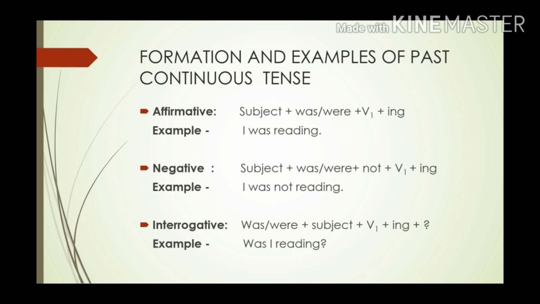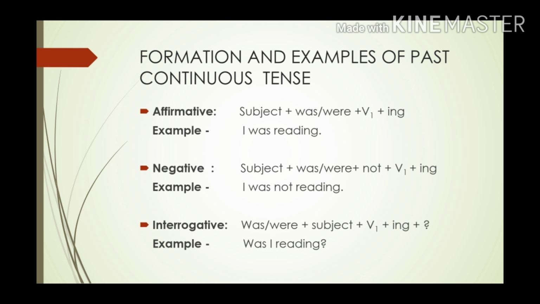If we have they in the subject, like plural, it will become they were reading, because with plural we use were. Okay. So when we have to form a negative sentence, then we use subject, was or were, not, verb first form, and then ing. For example, I was not reading. They were not reading. Alright.